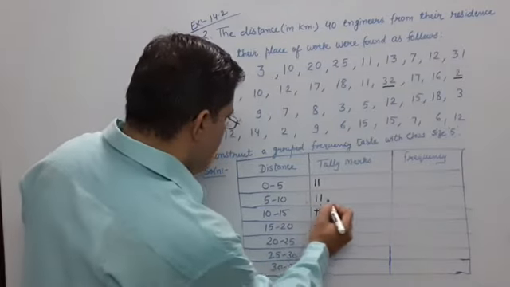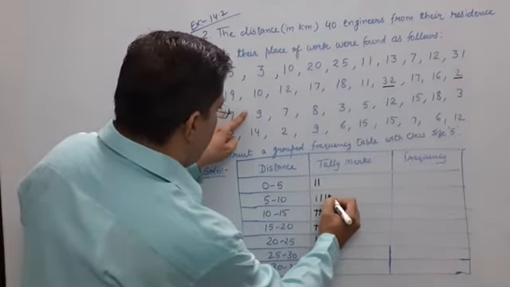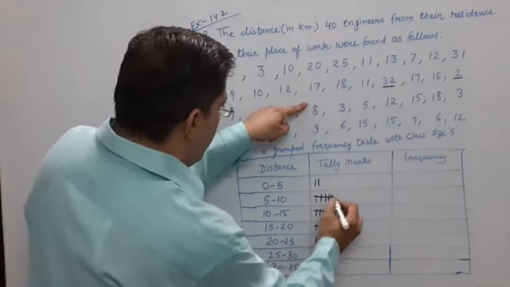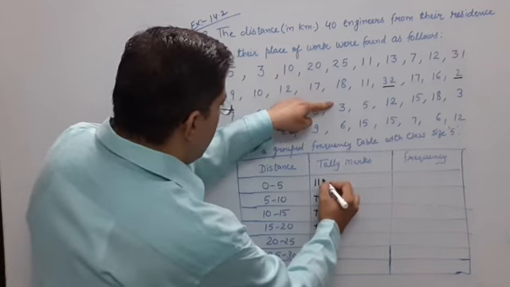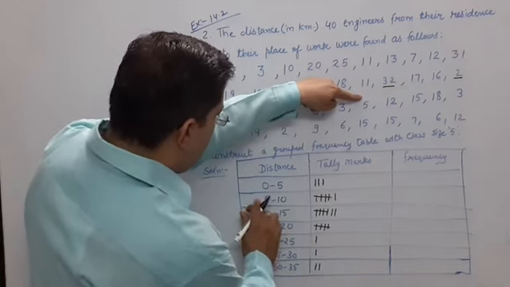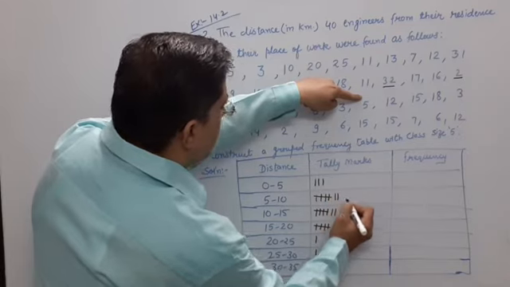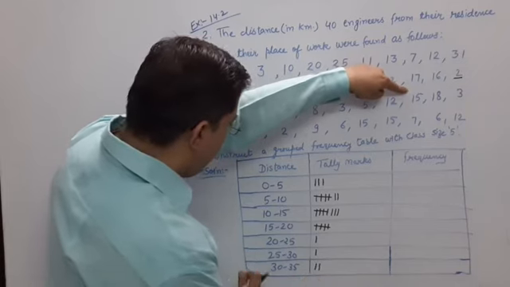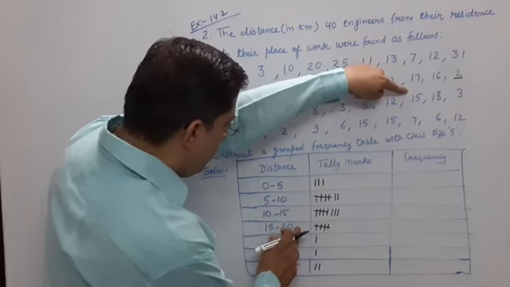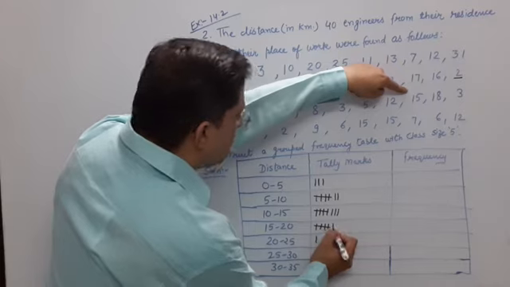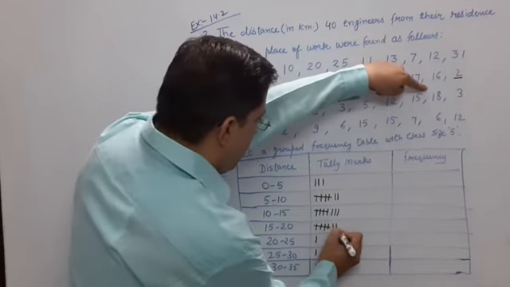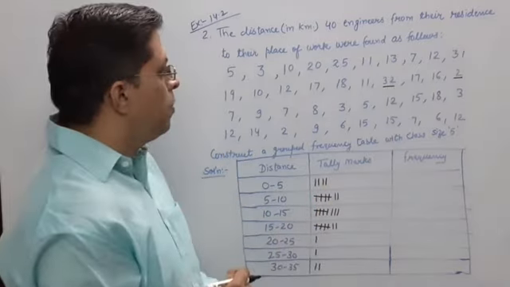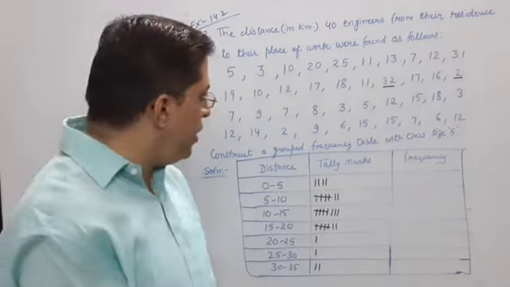Come on for the third line. 7. 7, 9 is 9, again 7. Then 8. Then 3. Now 5, 5 is in the second class. 12, 12 in this class. 15, 15 not in this, 15 is in 15 to 20. 18, 18 in this. 3, 3 in the first class. Then come on for the last line.